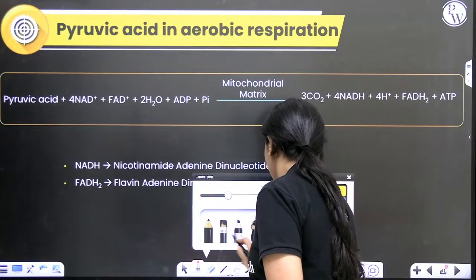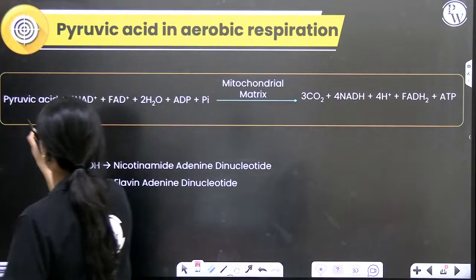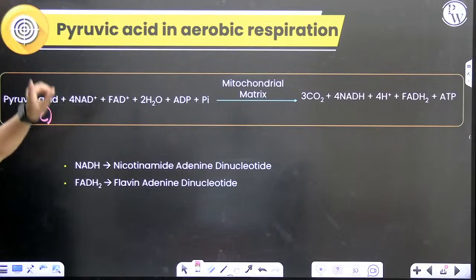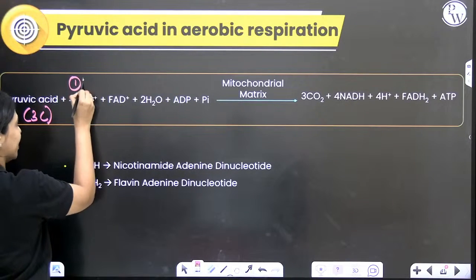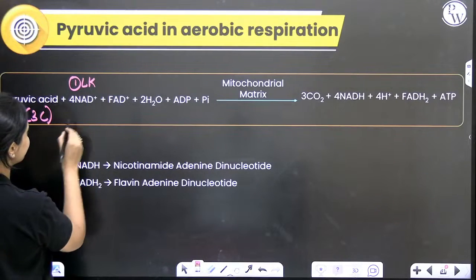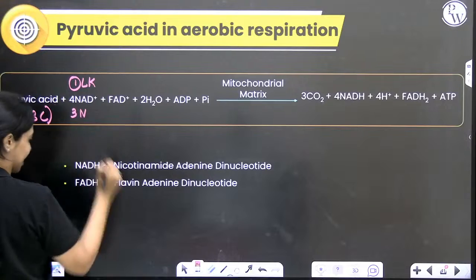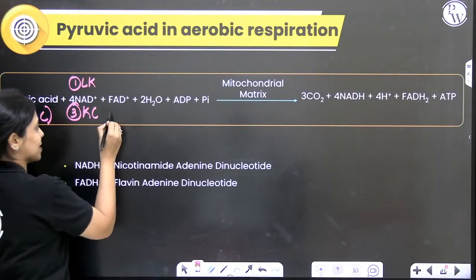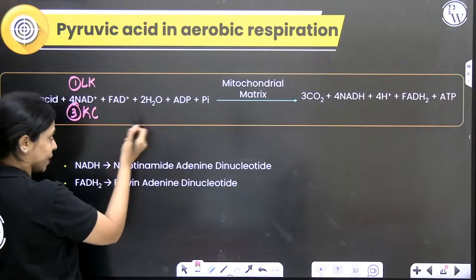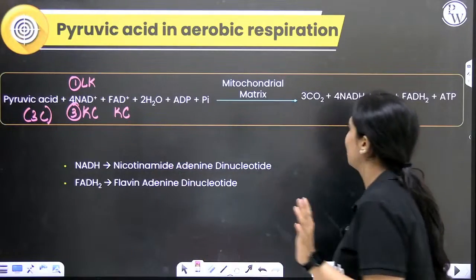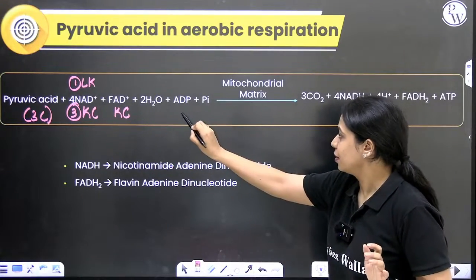We started off with pyruvic acid, which has 3 carbons, right? This was the end product of glycolysis. So from pyruvic acid, you know that in the link reaction, 1 NADH is produced, and in the Krebs cycle, 3 NADH is produced. I'll write KC. Krebs cycle, 3 NADH is produced. FAD plus, this is in the Krebs cycle. Water also, but we'll learn about it later. ADP in the Krebs cycle.